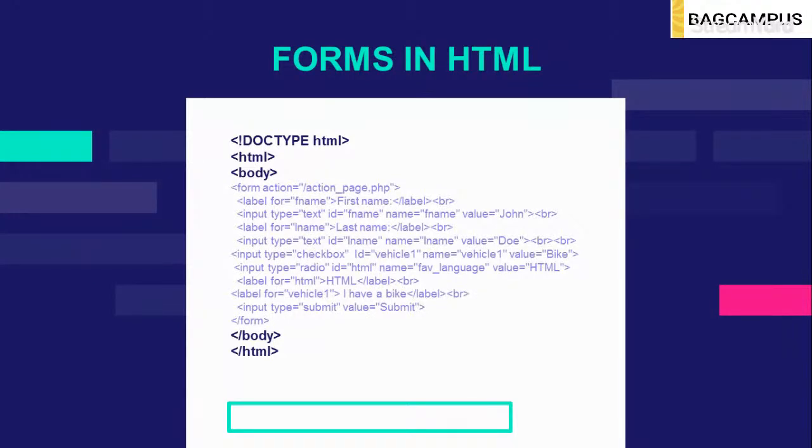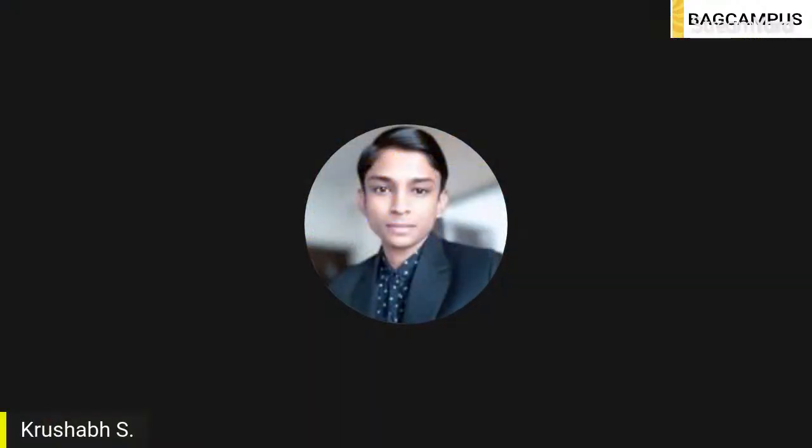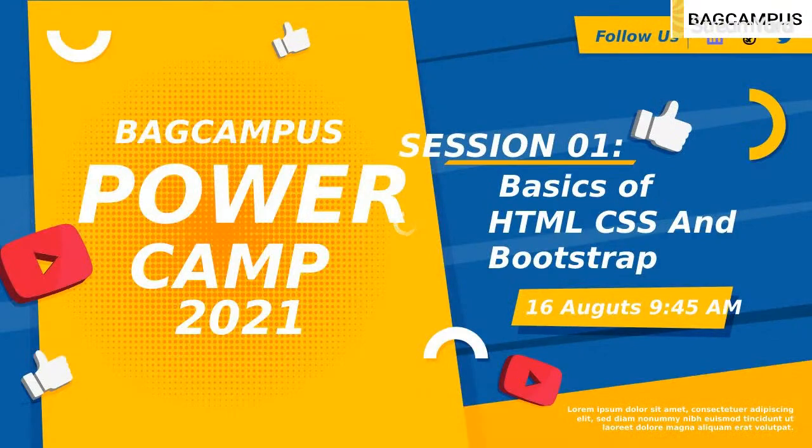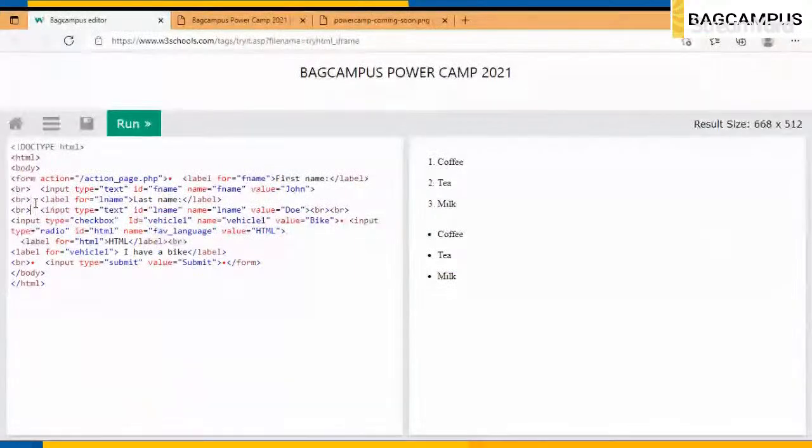Oops, a similar problem. So this is what the BR tag is. We have just used it before. This is a form tag which we started up here. Then what is an action attribute? The action attribute is where this code is going to be used.